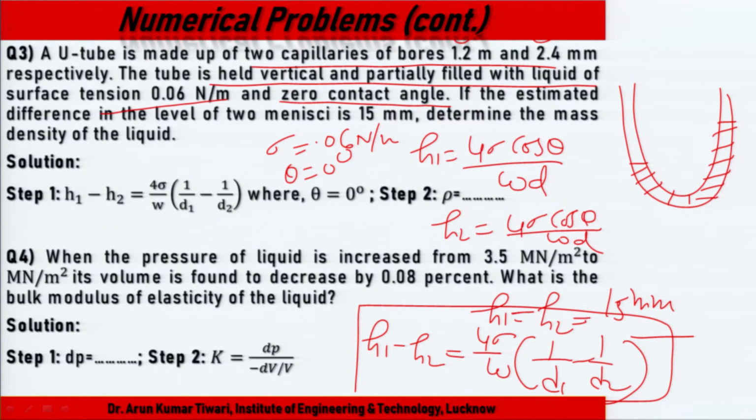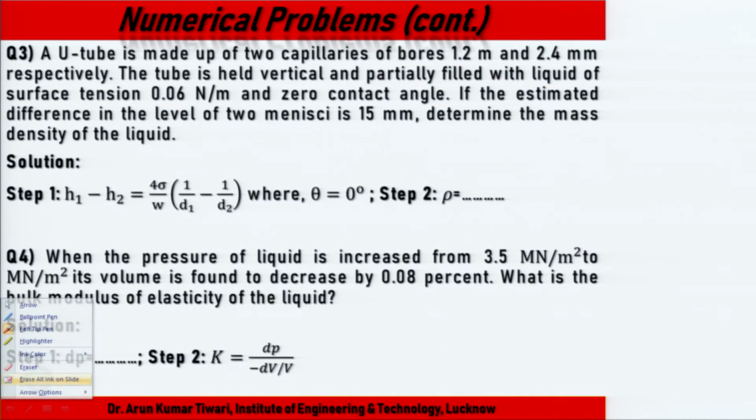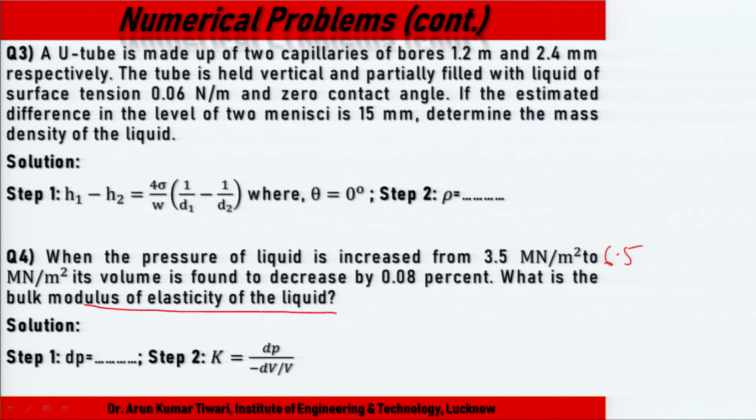Next, when the pressure of a liquid increases from 3.5 to 6.5 meganewton per meter square, its volume is found to decrease by 8%. Very simple. What is the bulk modulus of elasticity K?